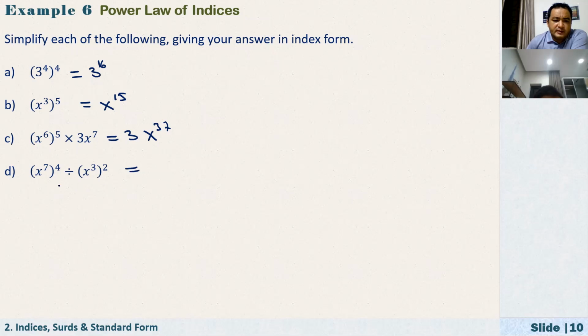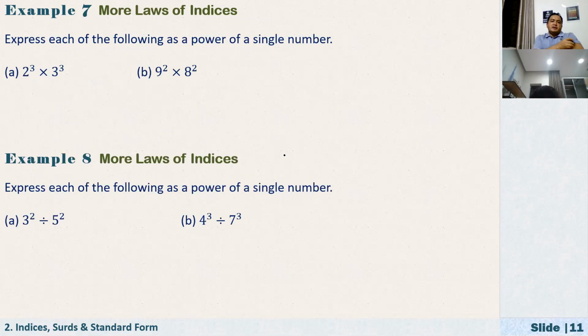In this question, first, we need to show one more step, right? Okay, first, let's just remove the brackets. Here we have x to the power of 28 divided by x to the power of 6. That's equal to x to the power of 22.